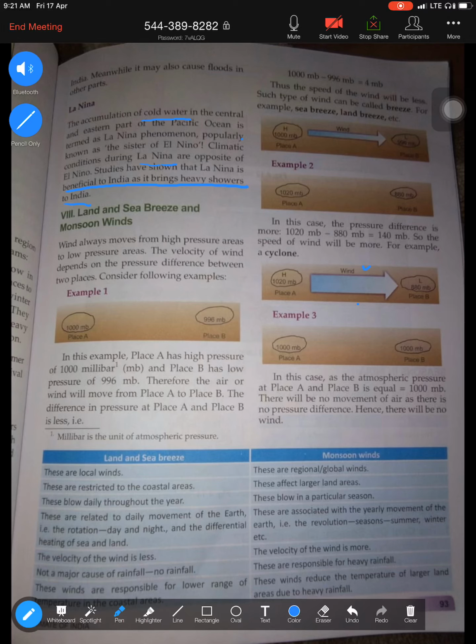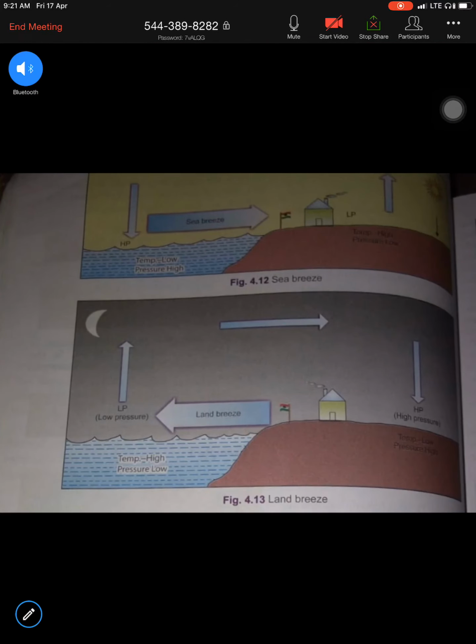Now, the last factor that affects the climate of a country is land and sea breeze, point number 8. Here is a table that helps us differentiate between land and sea breeze and the monsoon. Please try to understand they are not the same. To explain land and sea breeze, I will go to the next slide and use the diagram. If you look here, the first picture is the sea breeze and the second is the land breeze.